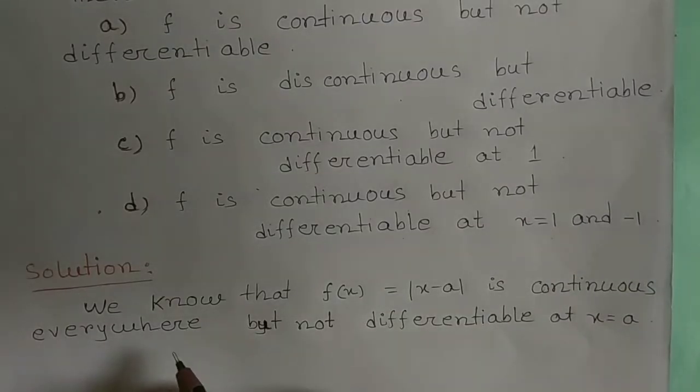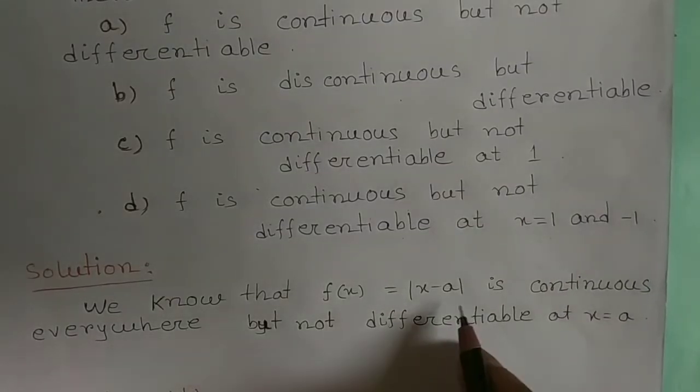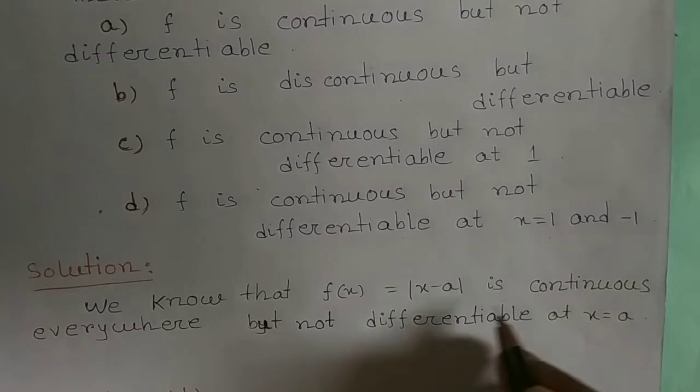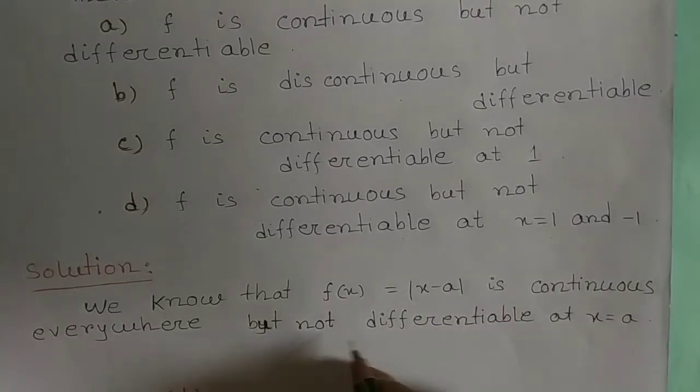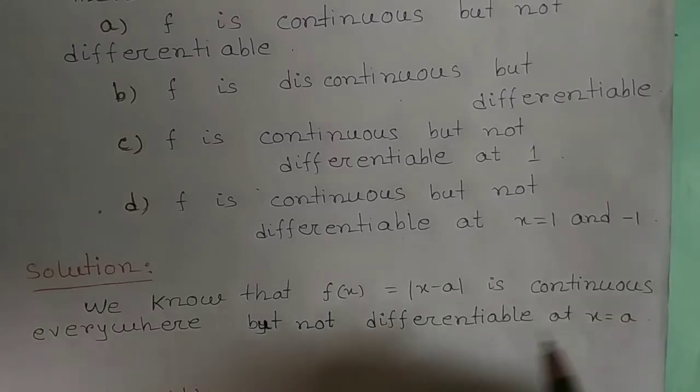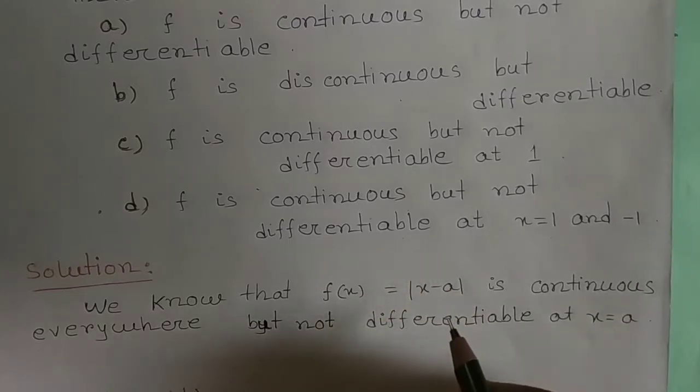We know that if f(x) equal to mod x minus a, then it is continuous everywhere but not differentiable at x equal to a. That is, the mod function is continuous.